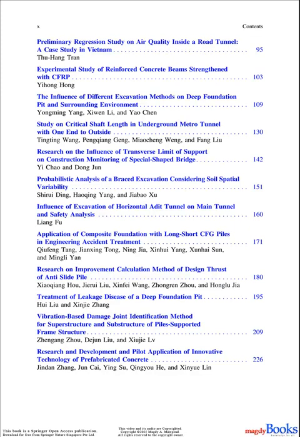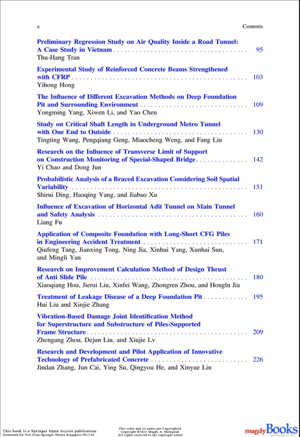18. Treatment of leakage disease of a deep foundation pit. Wei Lu and Xinjie Zhang. 19. Vibration-based damage joint identification method for superstructure and substructure of piles supported frame structure. Zhenggang Zhou, Dejun Liu, and Shujie LV.